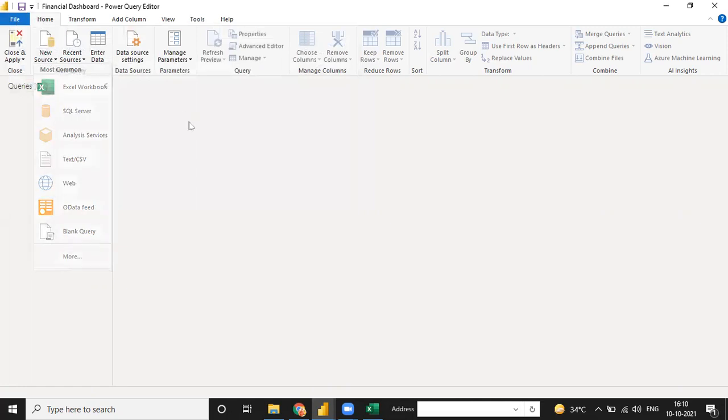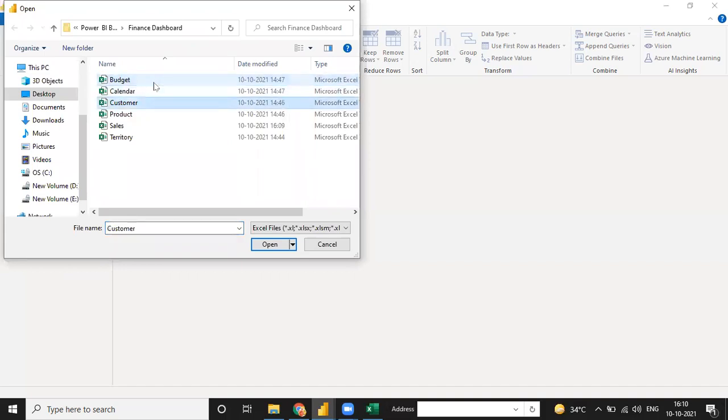Okay, so guys, in this data source we have a total of 100 plus sources. Or see, suppose you have 5 datasets, 6 datasets similar to this: budget, calendar, customer, product, sales, and territory. All these datasets are in different sources. Like budget is on, suppose, your SQL server, and your sales file is in a folder, product table in your SQL server, customer table in Tally only, and territory table from Google.